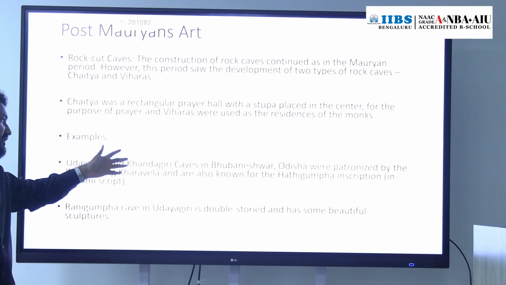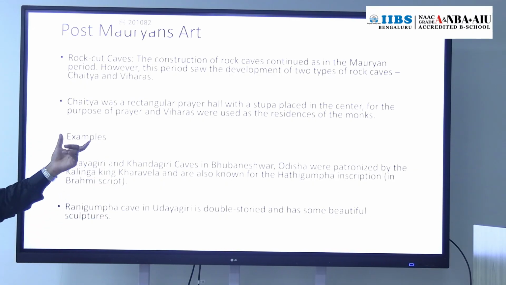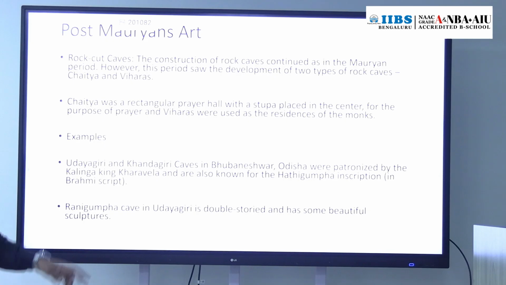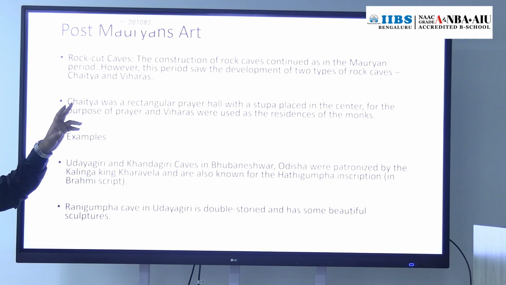There the Udaygiri and Khandargiri caves are located, and those caves were patronized by the Kalinga king Kharavela. He was the same king who patronized the Odia classical dance also. We will discuss classical dance in later classes.